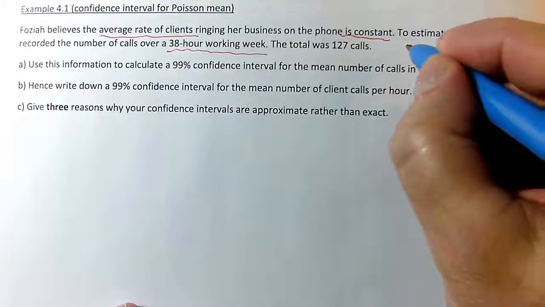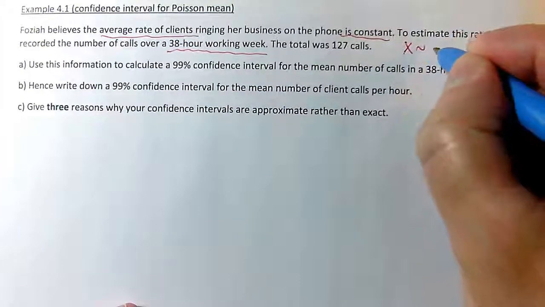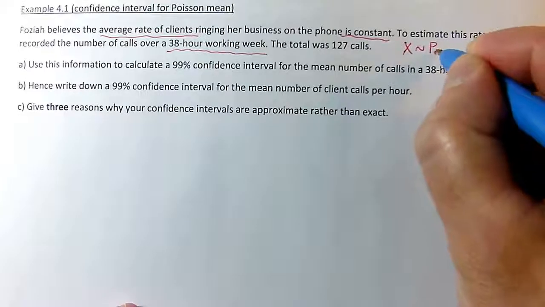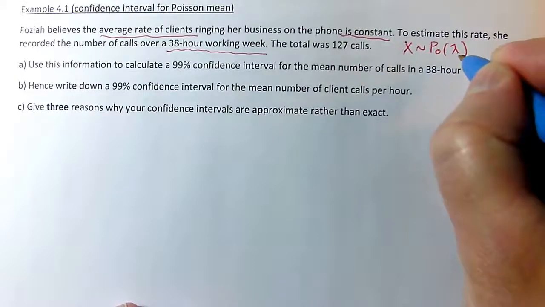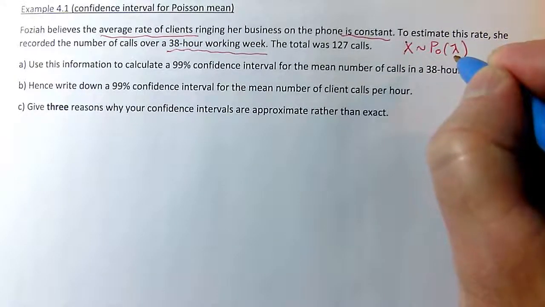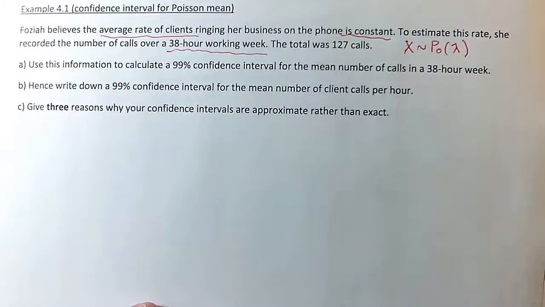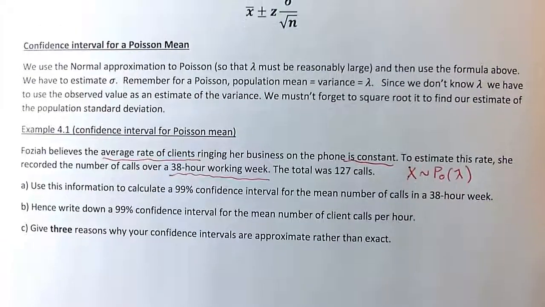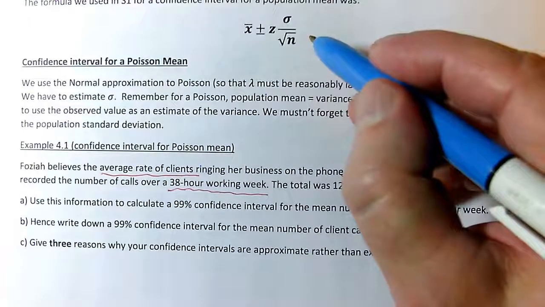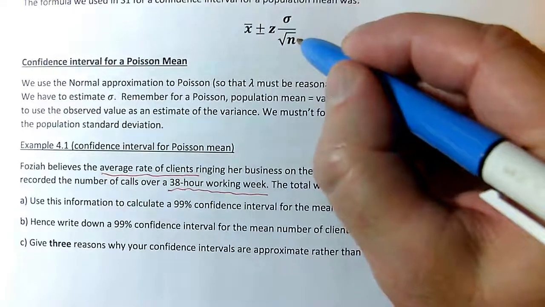So we can proceed on the basis that we've got a Poisson random variable, and what we want to find is a confidence interval for the mean, which we don't know. Now confidence intervals for a Poisson we always do using the same formula you had in S1, but this applies to a normal distribution.